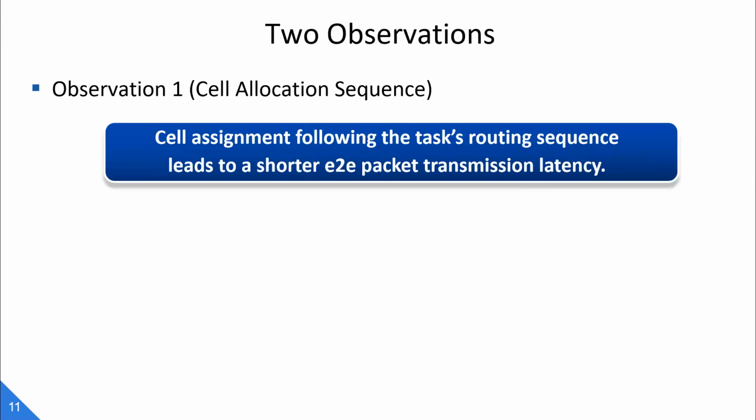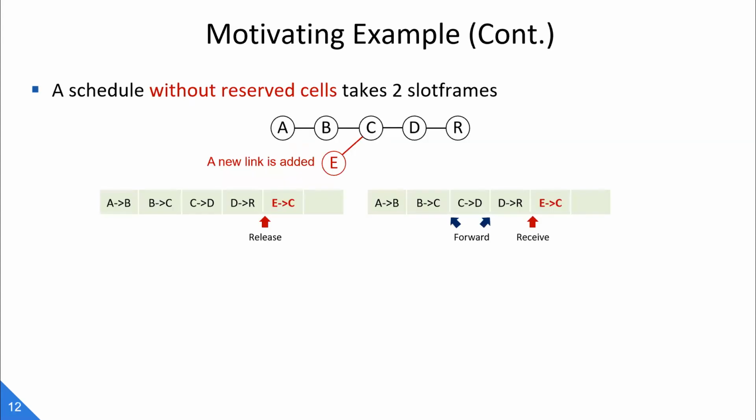So this comes to the first observation: cell allocation following the task routing path sequence can lead to a shorter end-to-end transmission latency. Now suppose a new node E joins the network and a new periodic task from E to R is generated. Now we need to allocate an idle cell in the schedule to the new link E to C. Then even using the schedule compliant with the task routing path, we still need another slot frame to transmit this task. The root cause here is that we cannot satisfy the good property in the previous observation for the newly added task, that the cell allocation is compliant with the task routing path sequence.